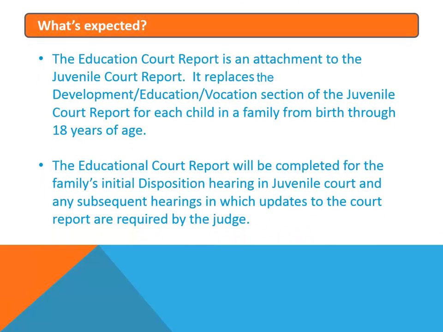The Education Core Report is an attachment to the Juvenile Core Report. It will replace the Development, Education, and Vocation section of the Core Report for each child in the family from birth through 18 years of age. The Educational Core Report will be completed for the family's initial disposition hearing in juvenile court, as well as any subsequent hearings in which updates to the Core Report are required by the judge.